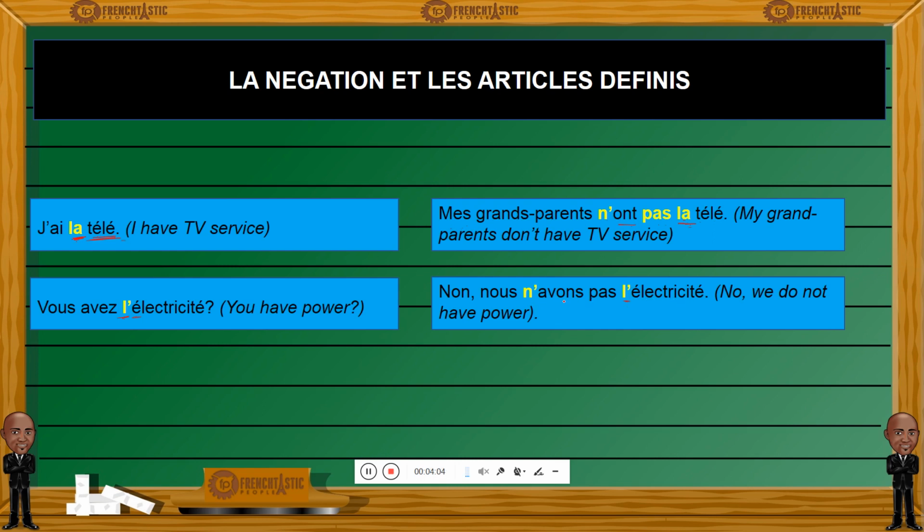So it looks like whenever we have a word that refers to a service, a negative sentence will still keep the definite article inside the sentence. And I told you this is quite atypical because usually we tend to have a partitive article instead when you use a negation. And I will show you how and why. But whenever the noun refers to a service, you should stick with a definite article.